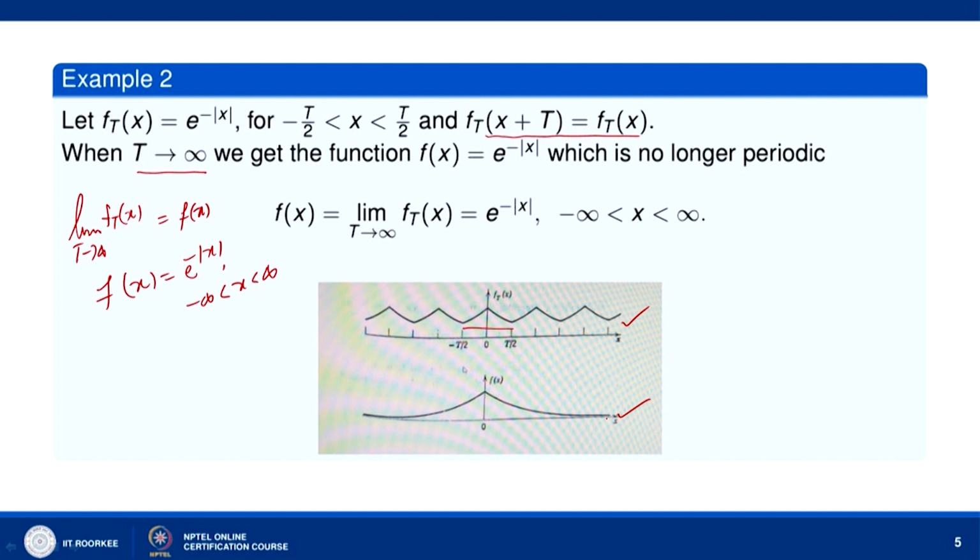So, these are two examples where we have tried to show that a periodic function f_T(x), when T goes to infinity, does not lead us to a periodic function. So, how we will treat non-periodic functions, that we will see through the Fourier integral.